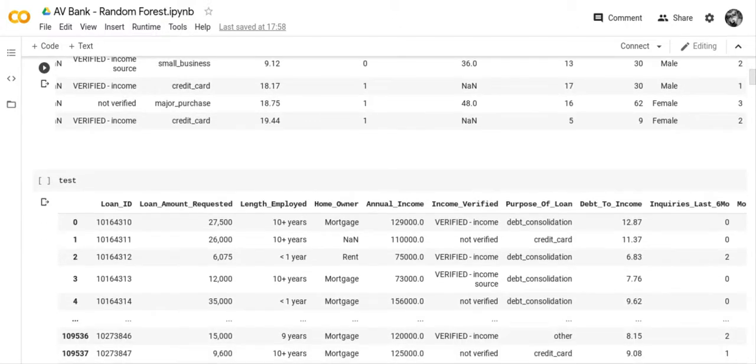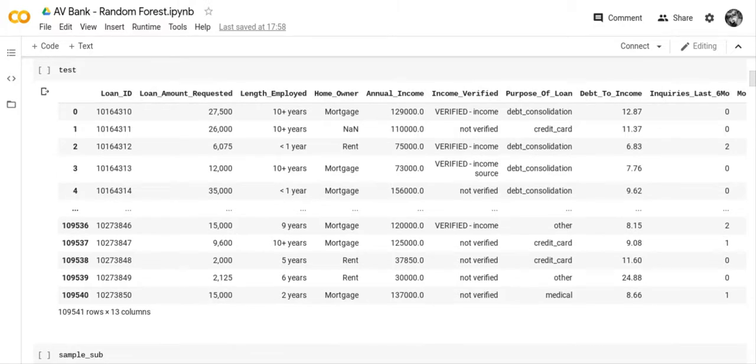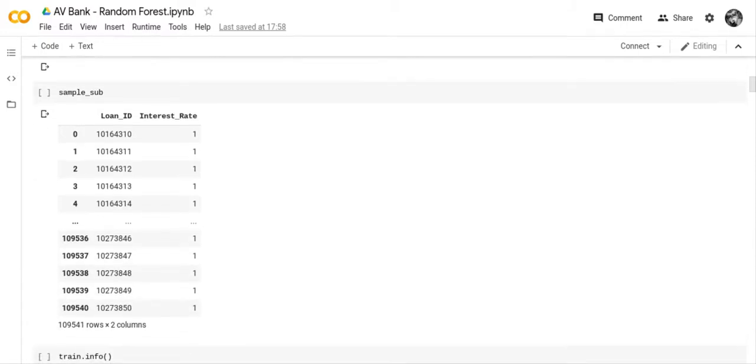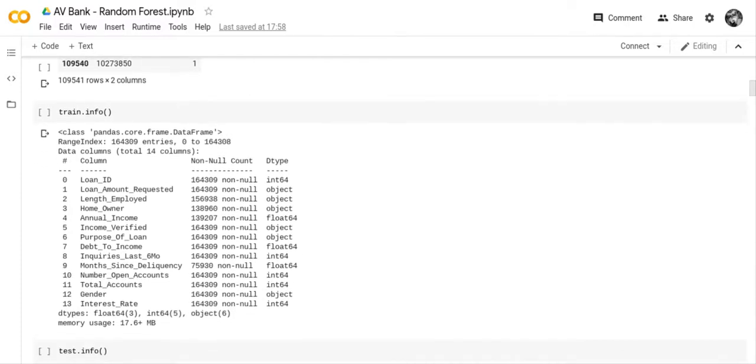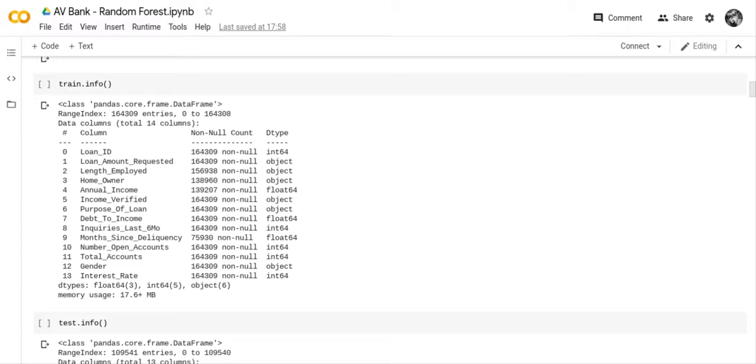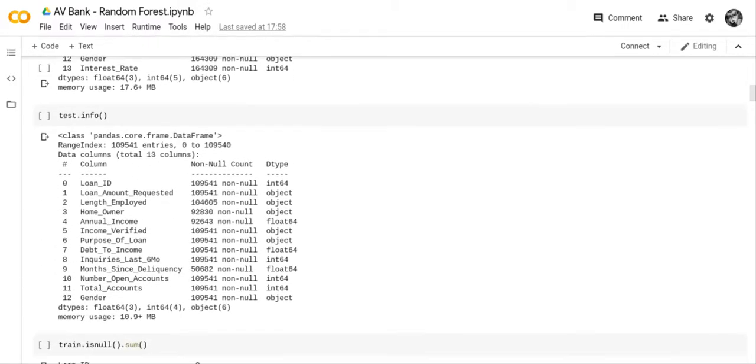And the next thing that we did was we looked at the test file. There you go. You have your test file. And then we looked at the sample submission, and this is what Analytics VidHire wants to see. They want to see the loan ID and the interest rate. And then what we've done is we checked the information of the train file, and we checked the information of the test file.